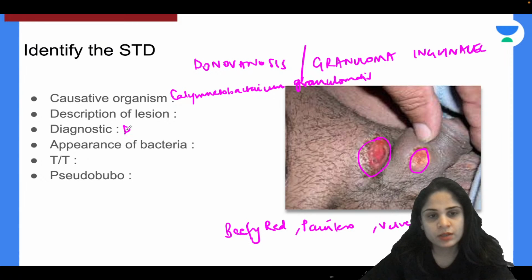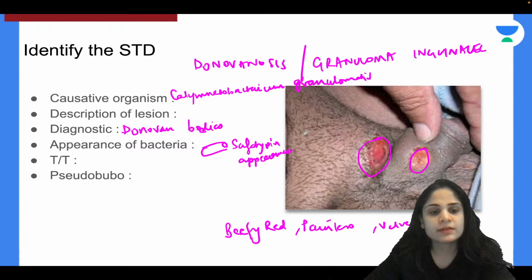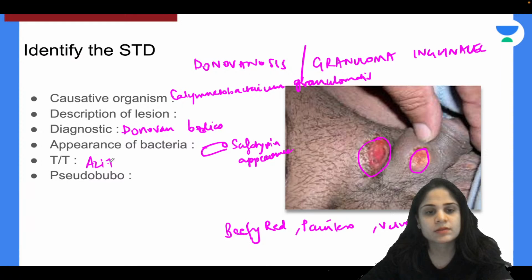Okay, first of all, you are able to find Donovan bodies in this disease. Okay, and how does the bacteria appear? So the appearance of the bacteria is something like this. It is called the safety pin appearance. Safety pin appearance. Okay, and what is the treatment? Treatment of this disease is nothing but azithromycin.